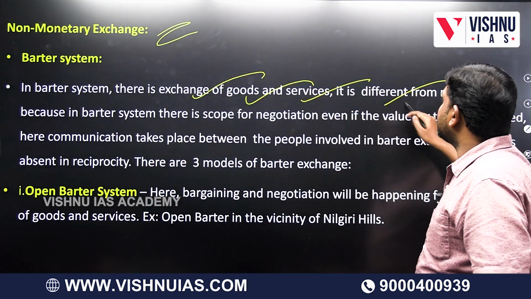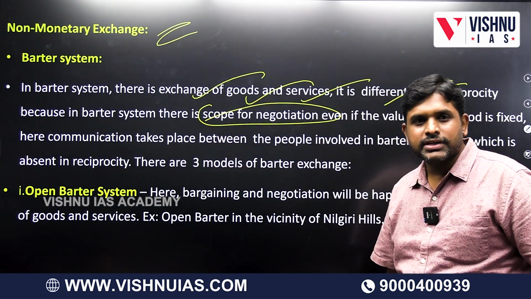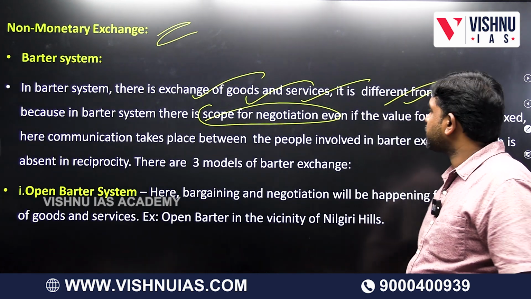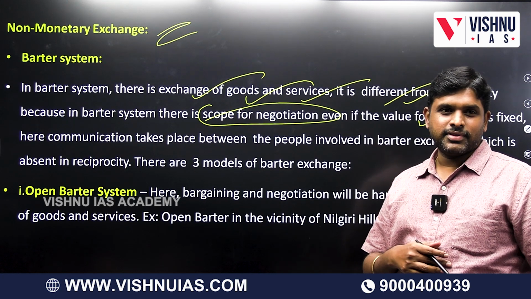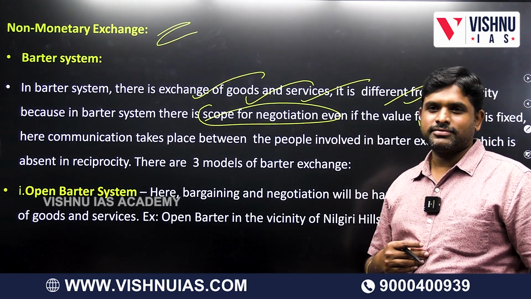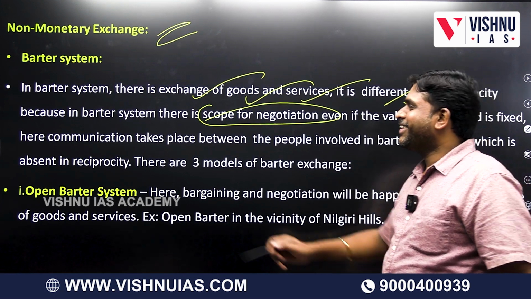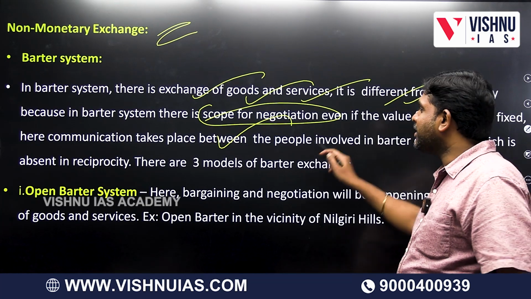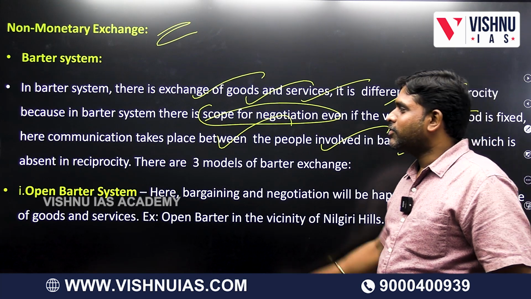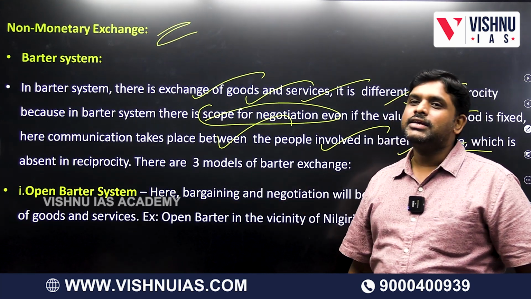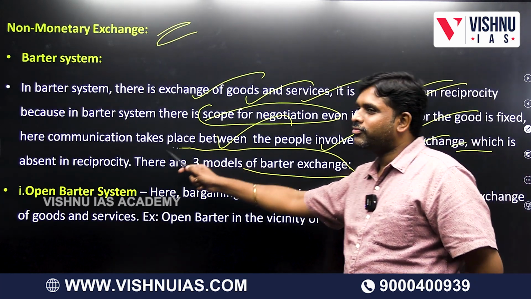There is exchange of goods, it is different from reciprocity because in barter system there is scope for negotiation. Even if the value for the good is fixed, still we will negotiate. Fixed rate, but still some psychological satisfaction will be there. Here communication takes place between the people involved in barter exchange, which is absent in reciprocity. There are 3 models of barter exchange.